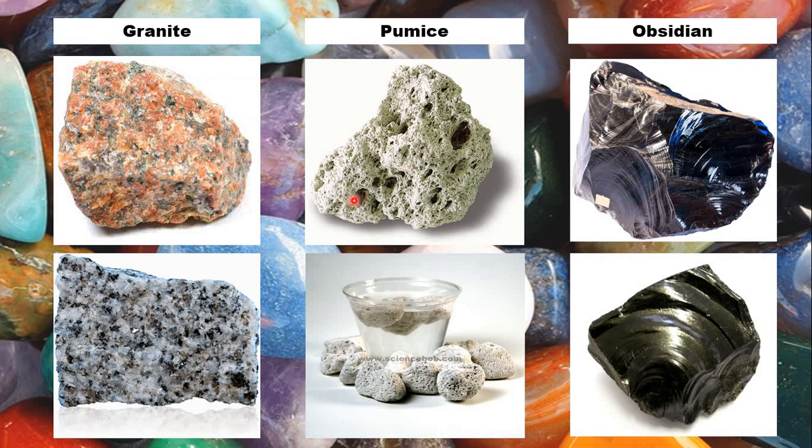This is pumice. Here you can very clearly see the holes or the pores in the stone, and here you can see it is the only rock that can float in water. This is a can full of water or a jar full of water, and the rock is floating on the surface of the water. This is obsidian, as I told you, that has sharp edges, glassy look, so generally used for making jewelry or cutting tools.